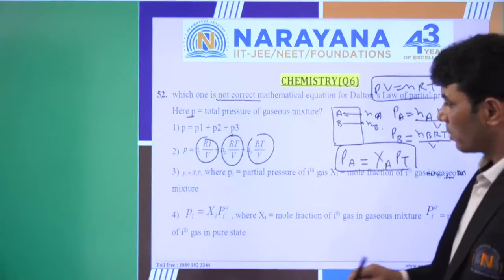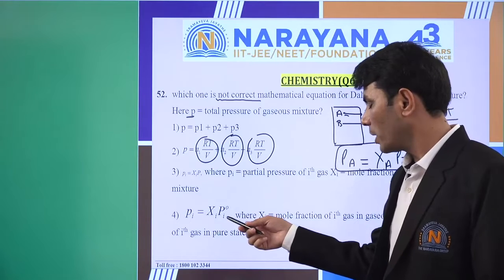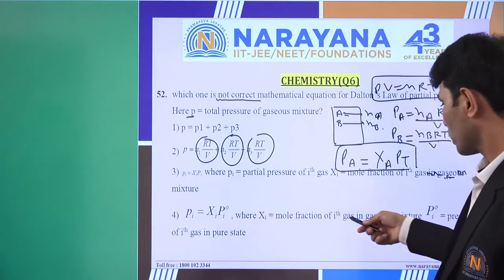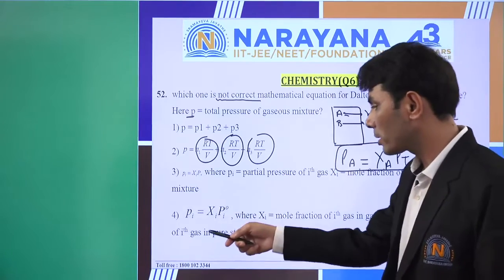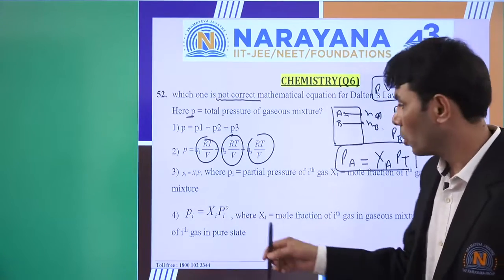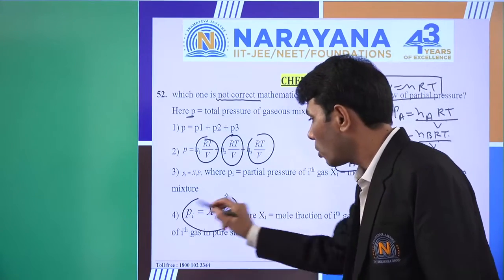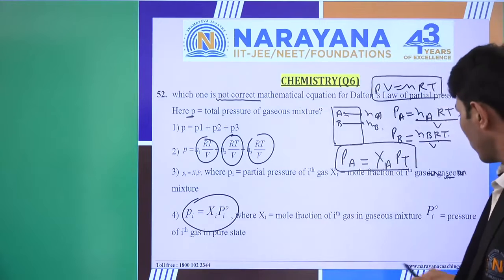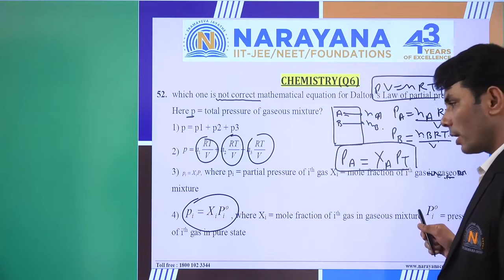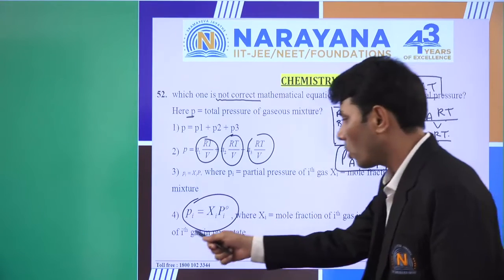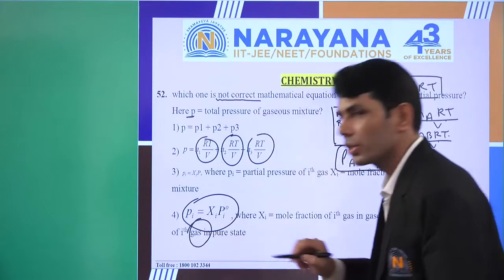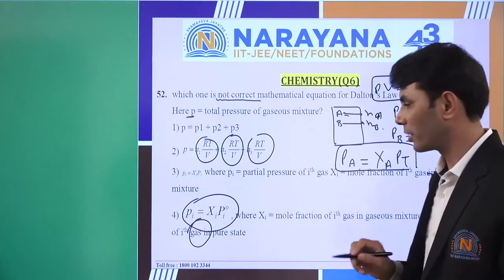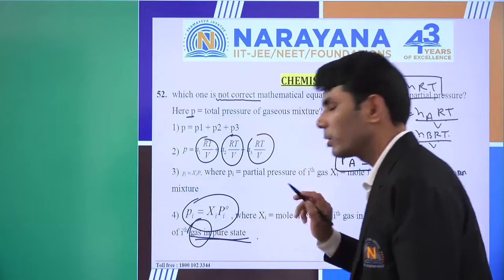Now the last one is Pi is equal to Xi into Pi naught, where Xi is the mole fraction of the ith gas in the gaseous mixture and Pi naught is the pressure of the ith gas in pure state. No, it is the Raoult's law statement. And here we have to write down that it is the pressure of the ith liquid in pure state, not the gas in pure state. So it must be liquid in pure state.